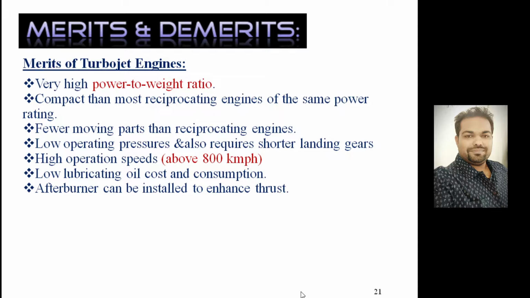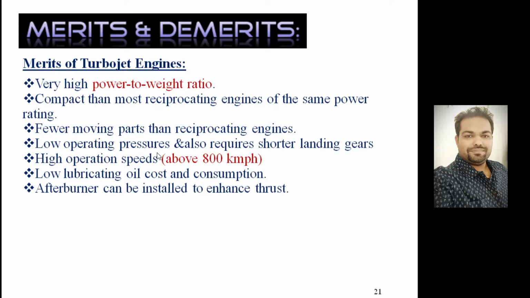What are the advantages and disadvantages of the jet engine? Let's see one by one. The first advantage is that it has a very high power to weight ratio. If you look at the design, it is a compact design compared to most reciprocating engines for the same power output. It has fewer moving parts than the reciprocating engine, because in a reciprocating engine vibration issues are more, as reciprocating parts are continuously operating. But here all parts are rotary, so vibration issues are less.